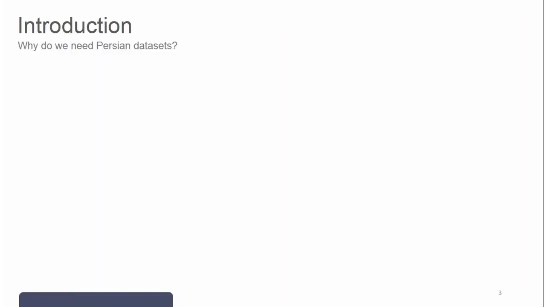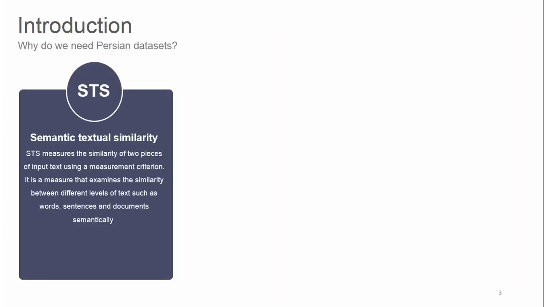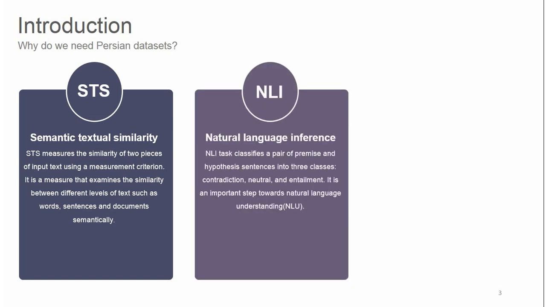the conclusion of our paper. Semantic textual similarity measures the similarity of two pieces of input text using a measurement criterion. It is a measure that examines the similarity between different levels of text, such as words, sentences, and documents, semantically. The natural language inference task classifies a pair of premise and hypothesis sentences into three classes: contradiction, neutral, and entailment. It is an important step towards natural language understanding.